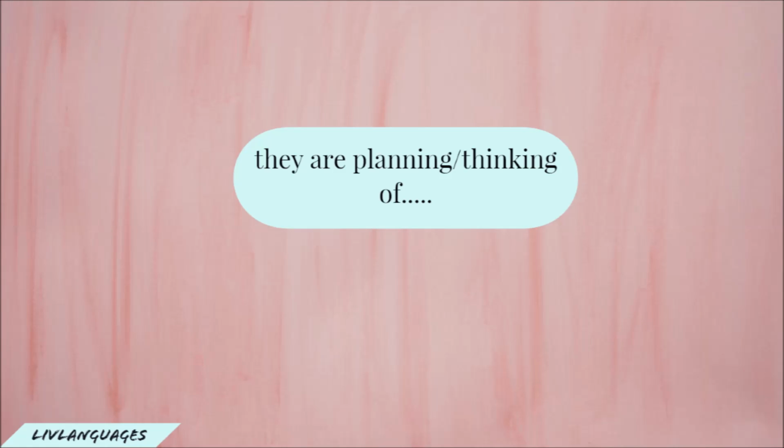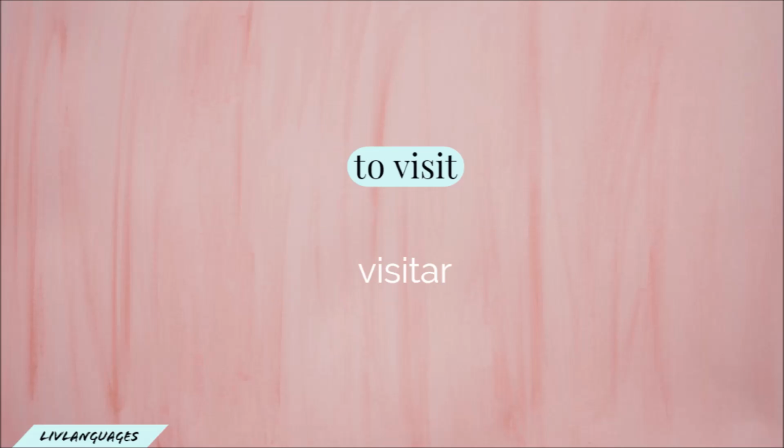Now for our final grammar form, we have they are planning or they are thinking of. And this is all down to están pensando en. So we have an N on the end this time. So our first verb I want to introduce you to is to visit, which is visitar.